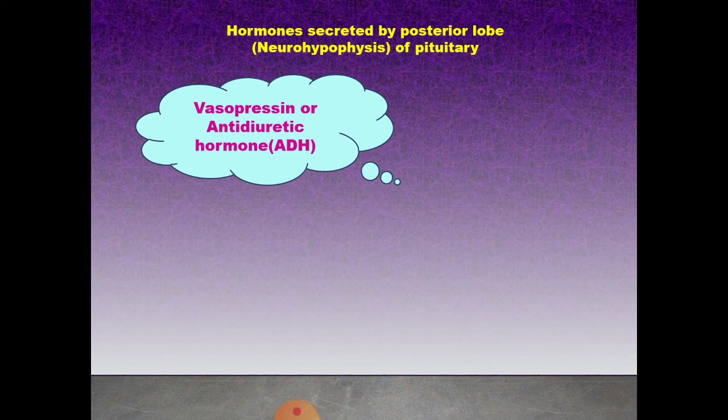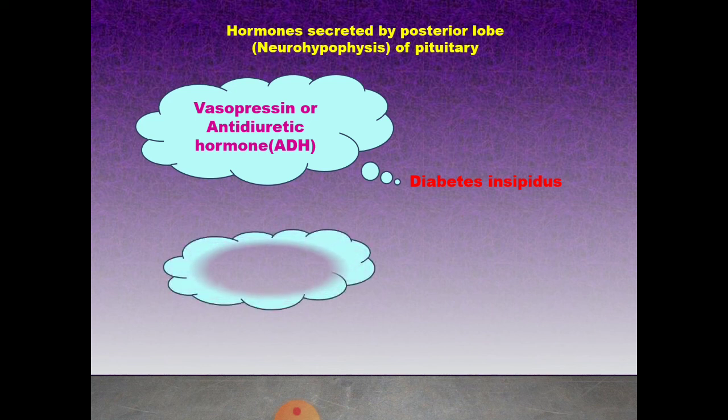In the kidney tubules it promotes reabsorption of water. It reduces loss of water through the urine, and hence the name antidiuretic hormone. The deficiency of ADH reduces reabsorption of water and causes increased urine output, polyuria. This deficiency disorder is called diabetes insipidus.